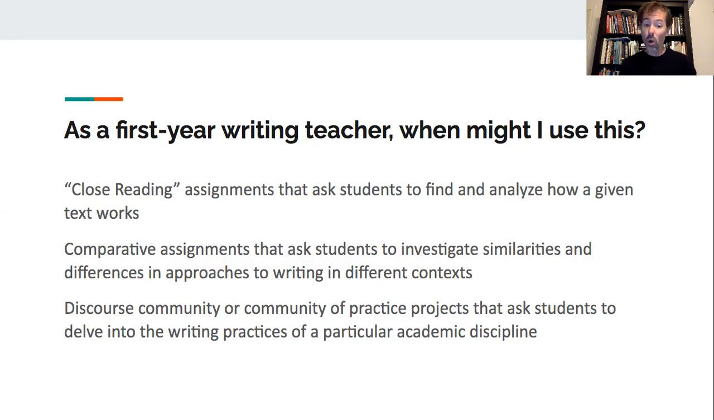It's also a really great resource for discourse community or community of practice projects that ask students to delve into the writing practices of a particular academic discipline. So if students say, I want to major in biology because I'm pre-med, or I want to major in political science because I want to go into organizing and advocacy, then those are projects where I can say, well, look at MICUSP and see how all of the writing is working, see if you can find some patterns and begin to understand how that community of practice works.